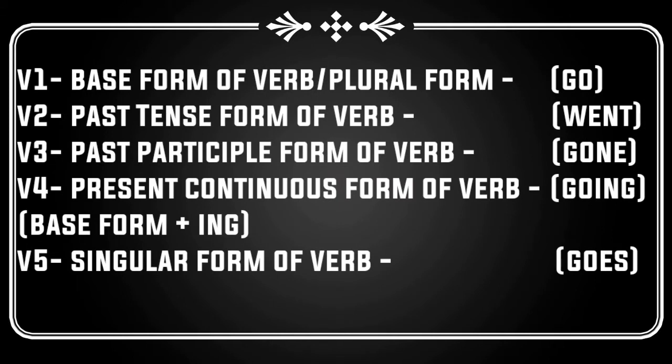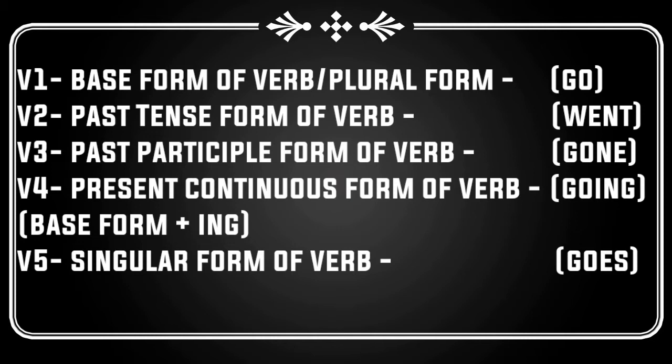But before proceeding to our topic, we should recall the forms of verb. For example, there are 5 types of verbs. V1 is the base form of the verb. If we go even deeper, it is also the plural form of the verb. Example, go. V2 is the past tense form of the verb. For example, went. V3 is the past participle form of verb. For example, gone.